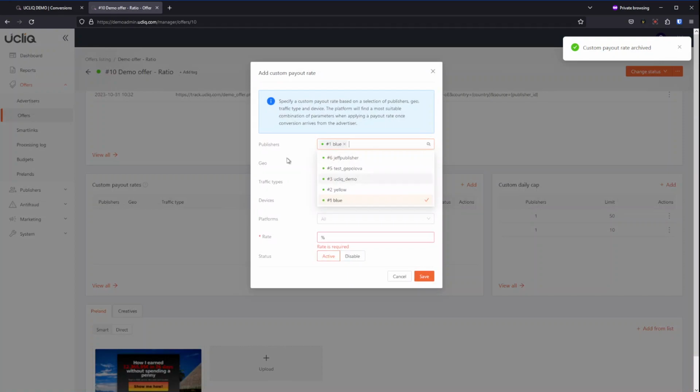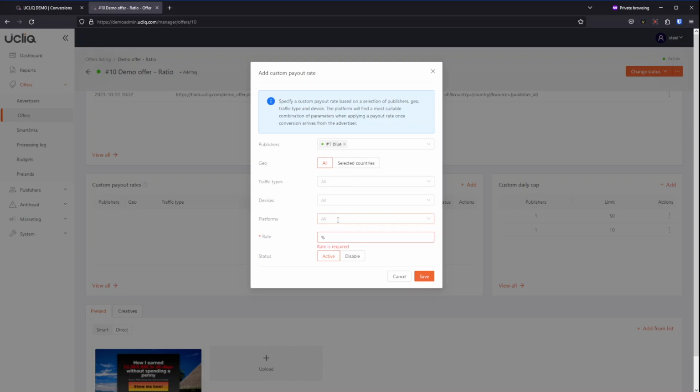So let's say we're working with publisher blue for all geography, for all traffic type, for all devices, platform, and you can configure as detailed targeting for this rate as you want. We can choose specific percentage rate. So it can be for a group of publishers for specific set of targeting parameters. And then you can set up this rate. So for ratio mode, you only choose which payout rate to use. And for fixed modes, you will be actually putting real conversion amount. So let's say 50%. For this test, we want to see 50%.